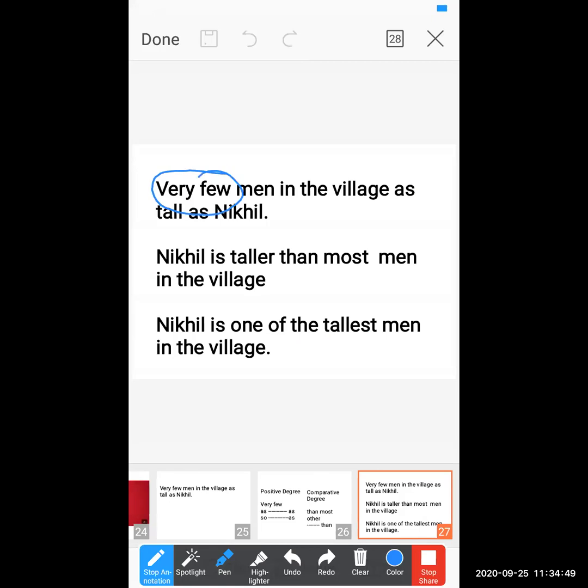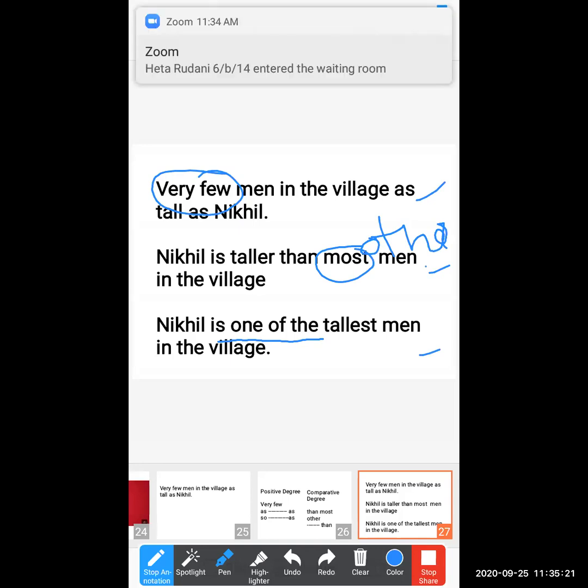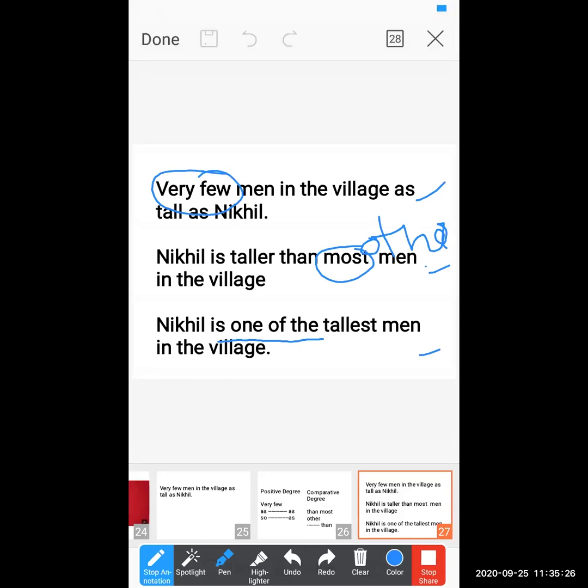When you convert into the comparative, you have to add "most other". Most other men should become over here. And when you convert into the superlative, Nikhil is one of the tallest men in the village. "One of the" should become over there. So positive, comparative, superlative is over, and how to transform from positive to comparative and from positive to superlative.